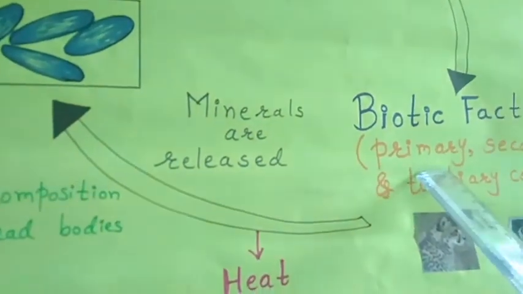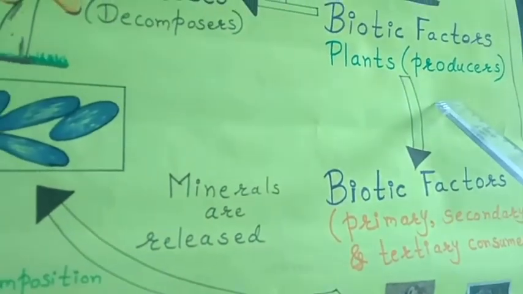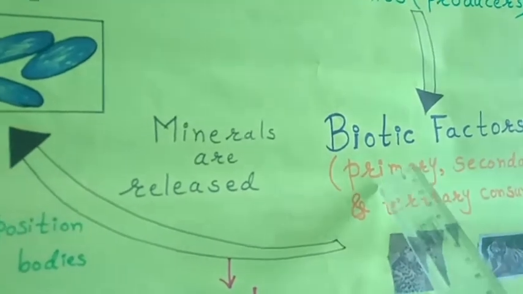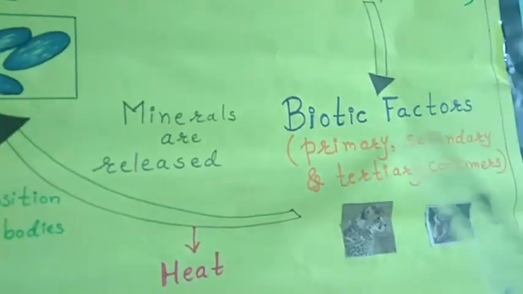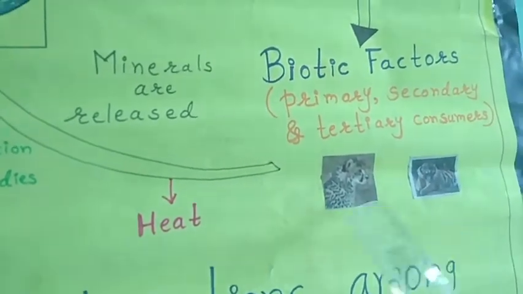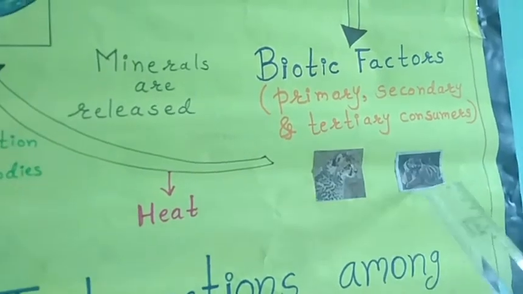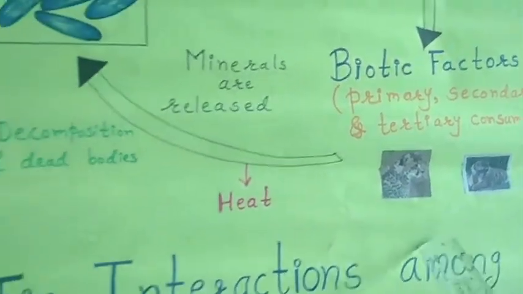As we have seen in the last lecture, primary consumers are dependent on plants or producers. Secondary consumers are dependent on primary consumers, and tertiary consumers are dependent on secondary consumers. Here you can see the examples. Tiger and cheetah are tertiary consumers, means they feed on secondary consumers.